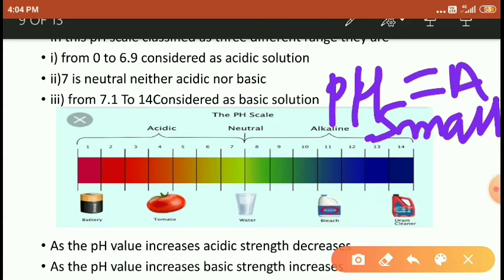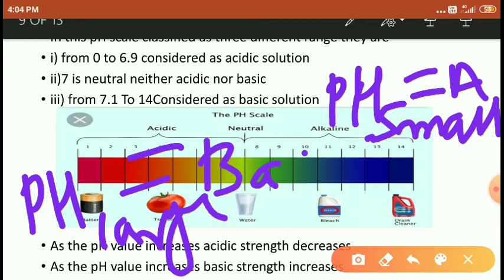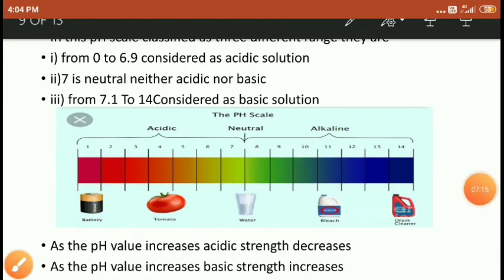When the pH value is large, we call it basic, right students?